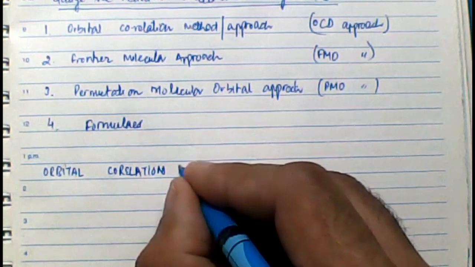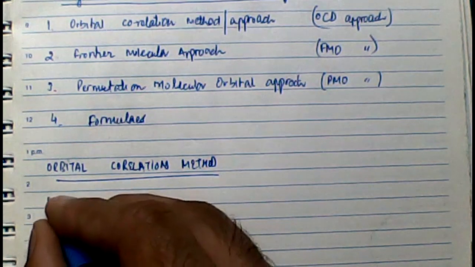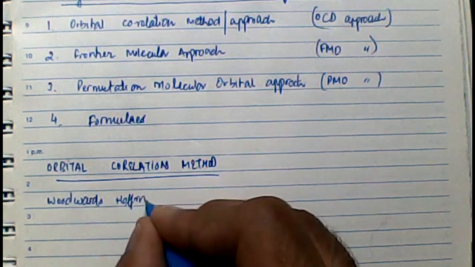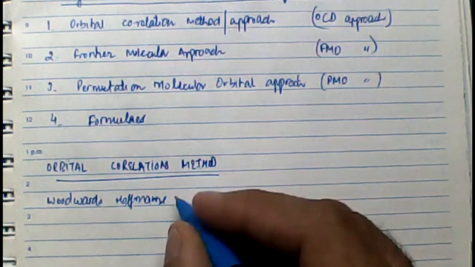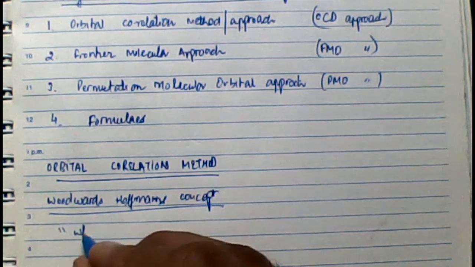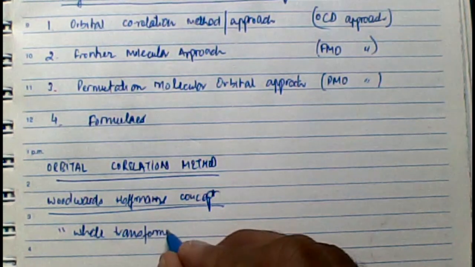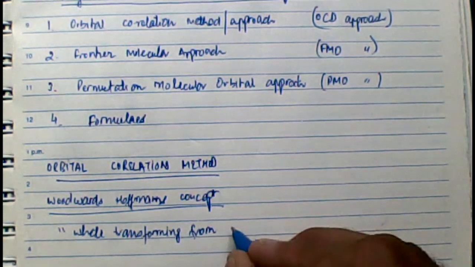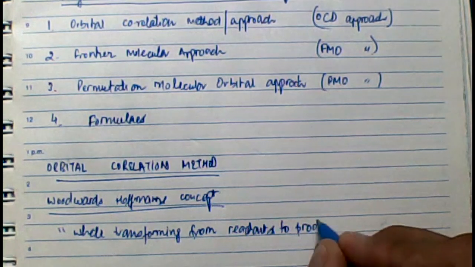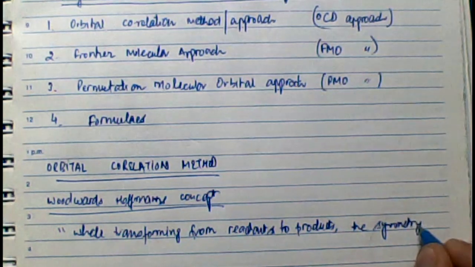Now this orbital correlation method is based on Woodward-Hoffmann's concept, which says that while transforming from reactants to products, the symmetry remains conserved.